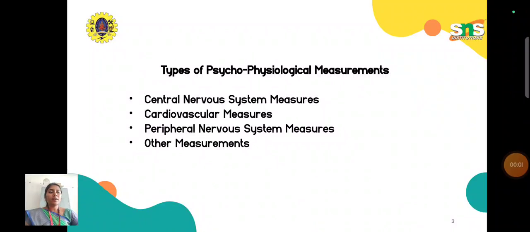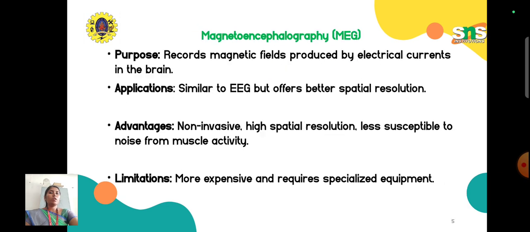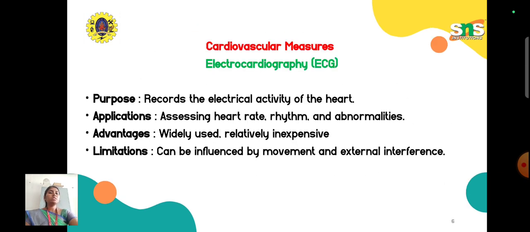Okay, hi all. Now we will be discussing the next type of psychophysiological measurement, that is the cardiovascular measures. So cardiovascular means it is related to what? Cardiovascular means immediately we will think about the heart and blood vessels, right? These two things are very important, right?